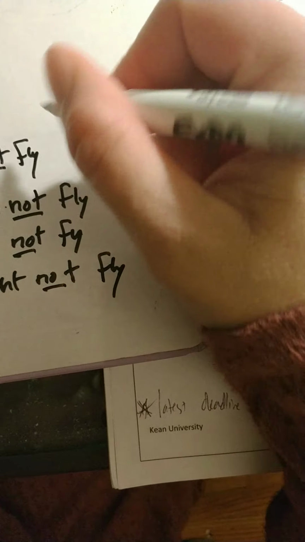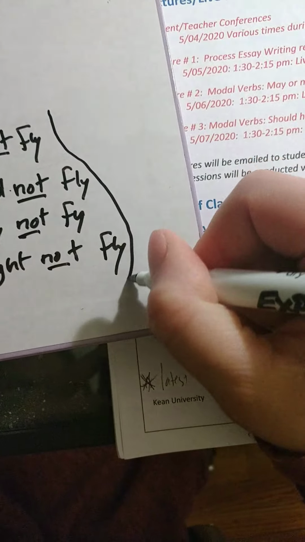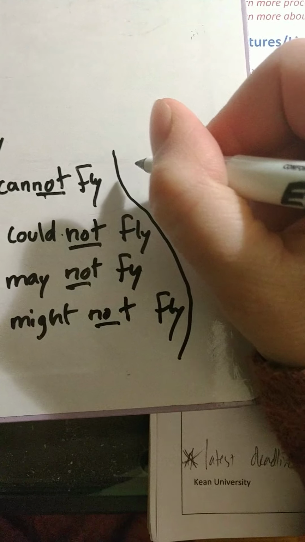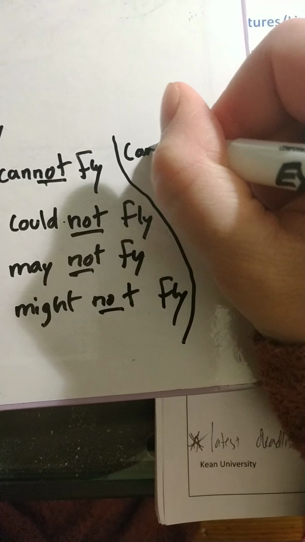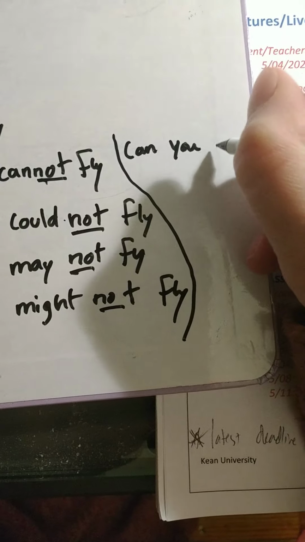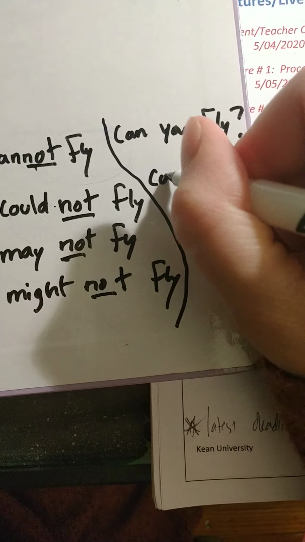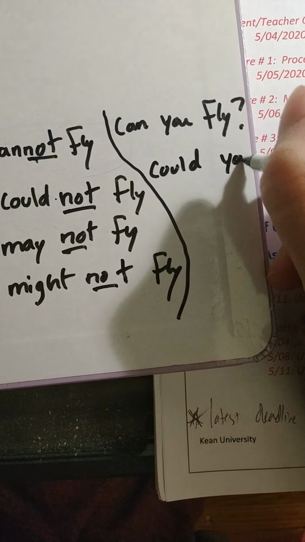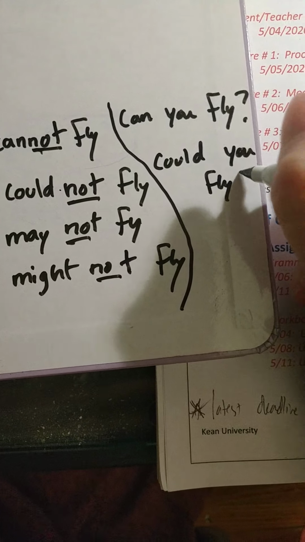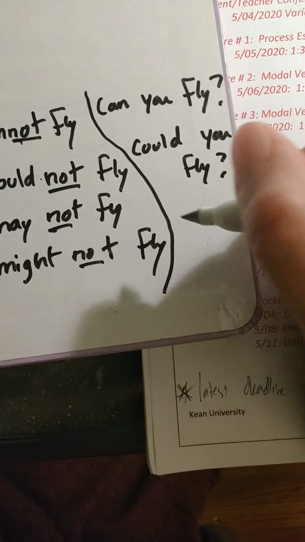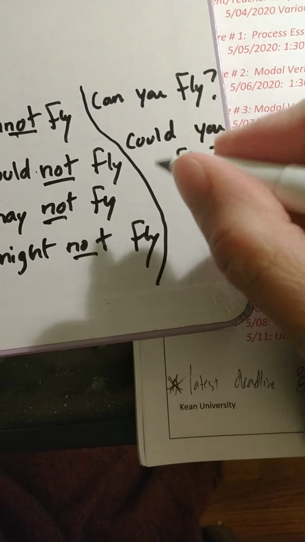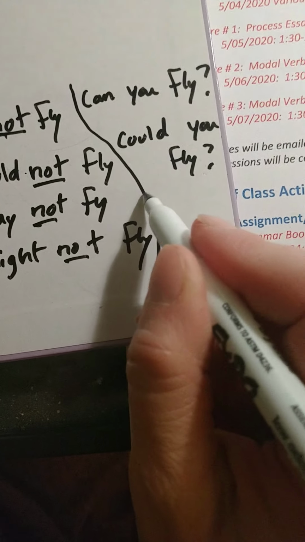Okay, I'm running out of space here. The question is the same thing. Can you fly? Could you fly? Right? May you fly is a silly question, and might you fly, so I'll just leave it there.